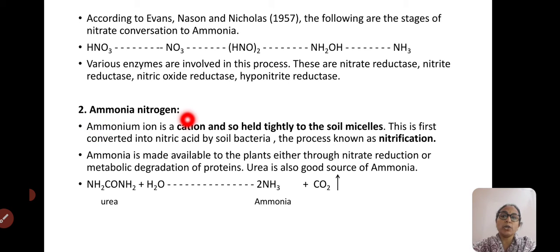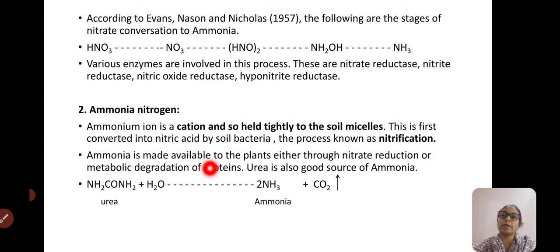The next inorganic source of nitrogen is ammonia nitrogen. Ammonium ions are cations, so they are very tightly held to the soil micelles. This is first converted into nitrate by soil bacteria. The process is called nitrification. So nitrite is first formed, that is the nitrification, the conversion of the major complex forms of nitrogen to nitrite and nitrate ions.